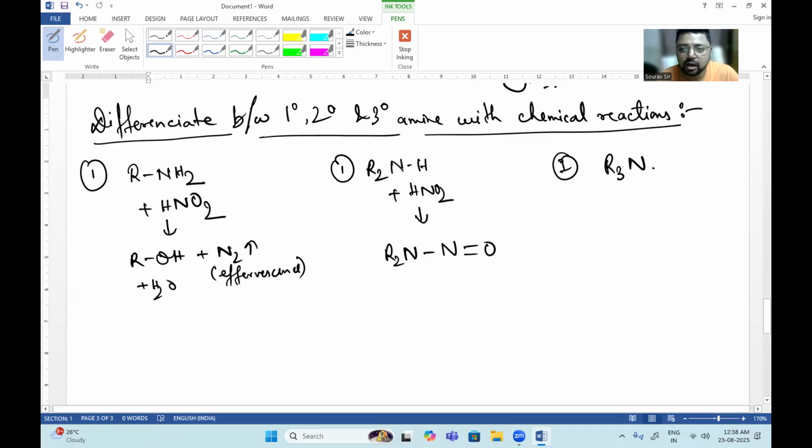You can ask me how I am getting this. Actually, HNO2 is OH and N double bond O. So this H and this OH will form water and you will get R2N-N=O.